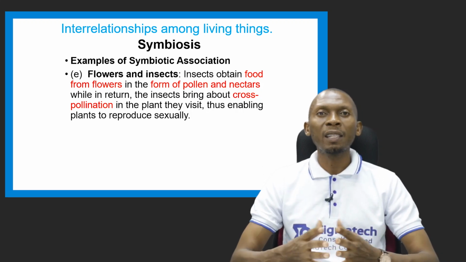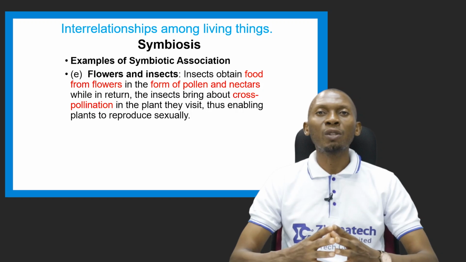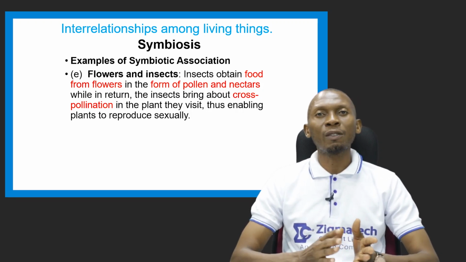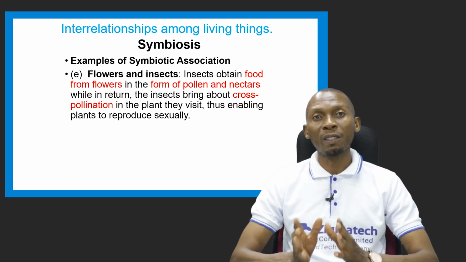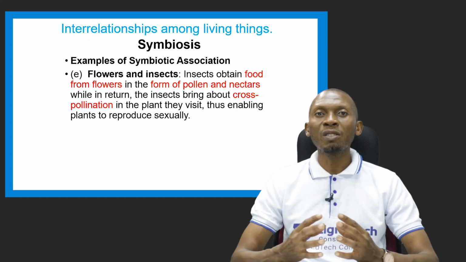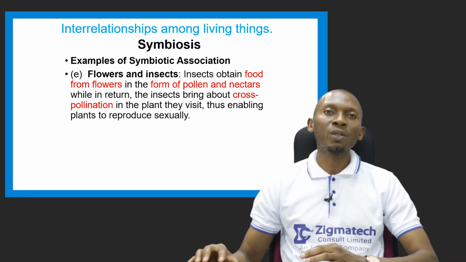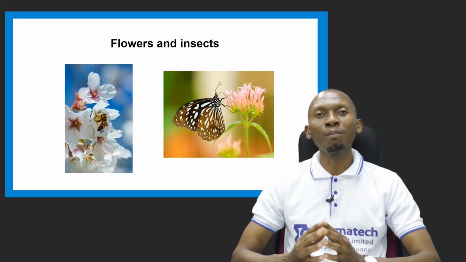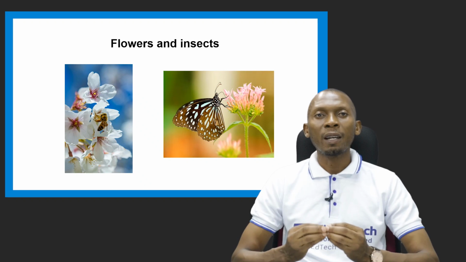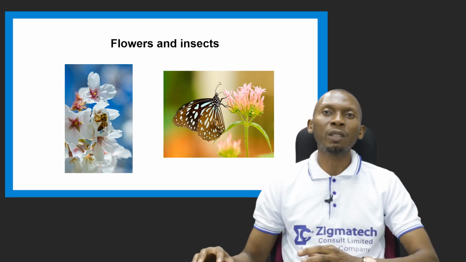As they are carrying out their feeding activities, they are able to transfer pollen grains, which are the reproductive gametes, from the male part of the flower, which is the anther, to the female part of the flower, which is the stigma, and pollination takes place. And this enables the plants to reproduce sexually. This is a picture depicting pollination. You can see the bee carrying out its feeding activities and also carrying out pollination, likewise the butterfly.